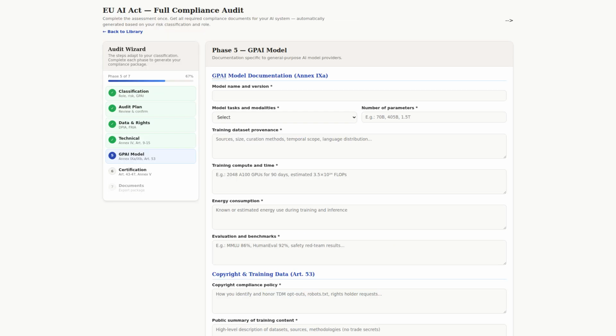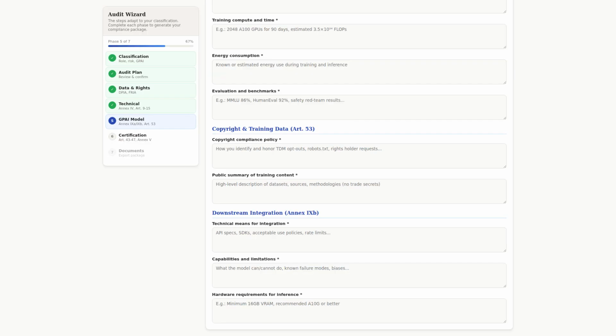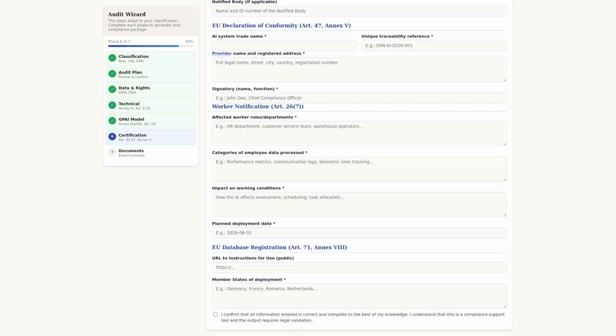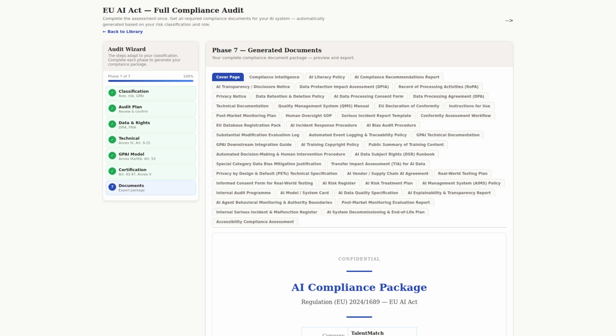Phase 5 covers general-purpose AI requirements, Annex 11 documentation, training data summaries, and copyright policy. Phase 6 handles certification, declaration of conformity, worker notification, and EU database registration. And Phase 7, your complete document package, generated automatically, personalized with your data. You get a compliance score across 5 dimensions: documentation, transparency, risk management, governance, and data protection. Every gap identified, critical and medium, prioritized with a concrete action plan.